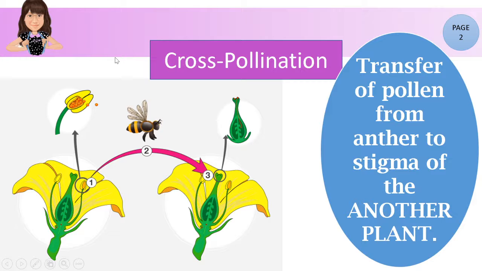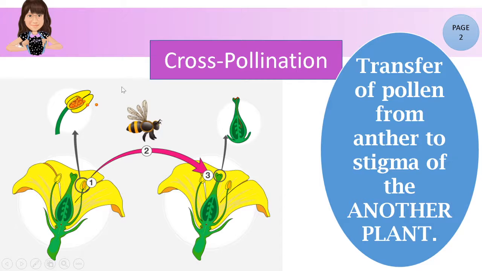What is cross-pollination? Transfer of pollen from anther to stigma of another plant. So, ang term dito ay another plant. Kaya kung mapapansin nyo, may dalawa na ditong halaman. Sa plant 1, yung kanyang pollen ay nalipat doon sa plant 2.